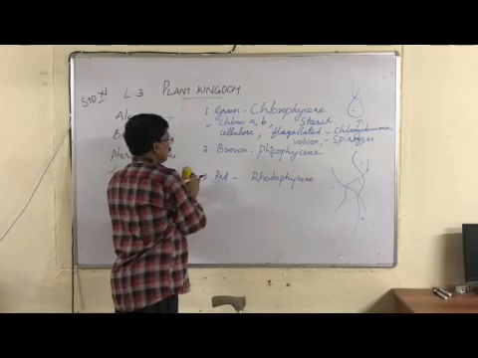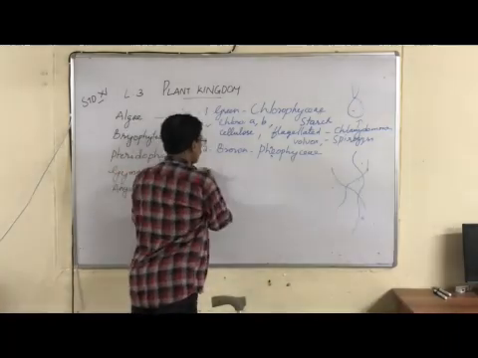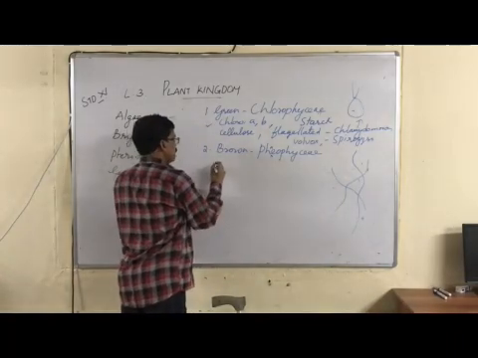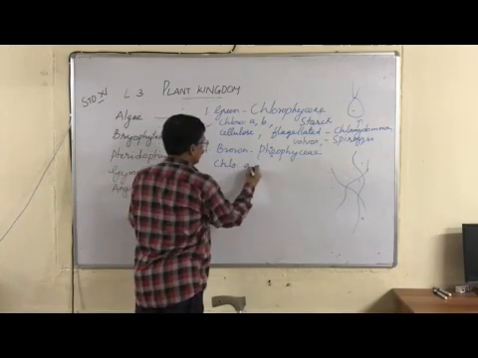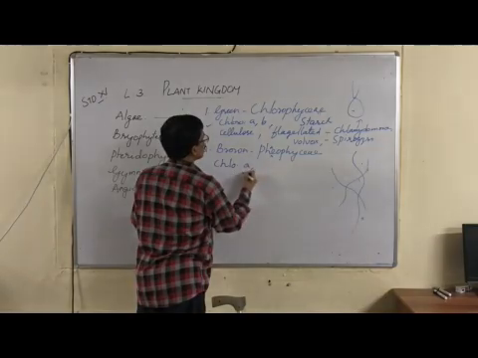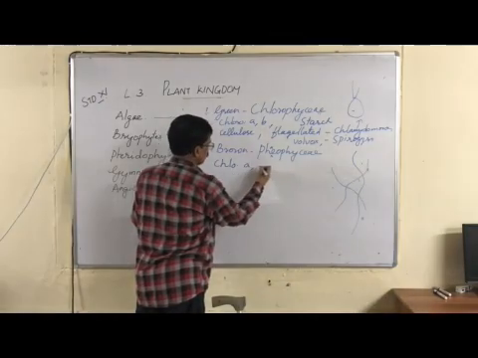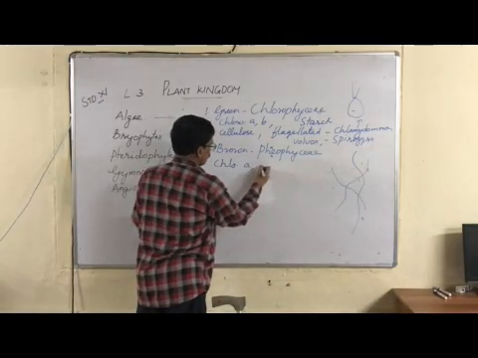Now the second, brown algae. In brown algae, the pigments, the first pigment chlorophyll is A and C.